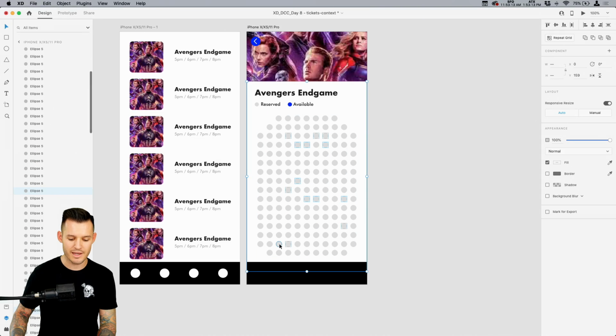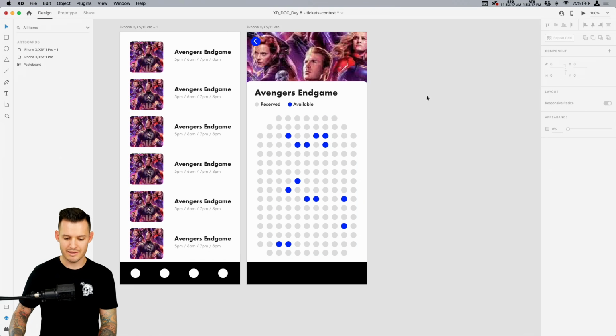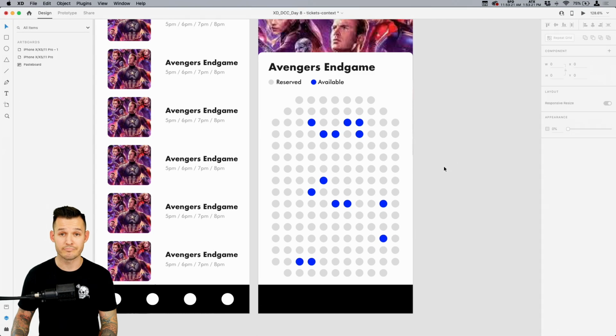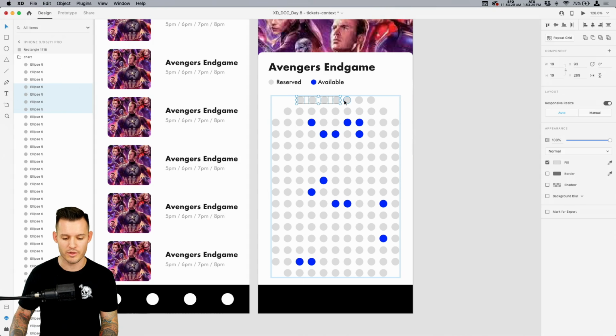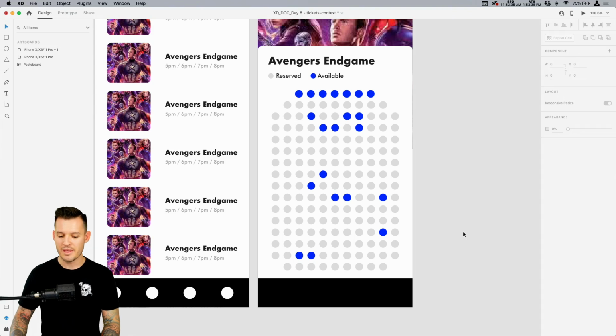When I go to the movies, I feel like I can never find a seat that is available for both me and my wife to sit side by side, right? That's just always my problem. And that's the problem that's here. The only things that are available are maybe a few that are way too close to the front. Of course, all the front ones have to be available, I think. That's reality here, folks. And then there's just sporadic seats available.